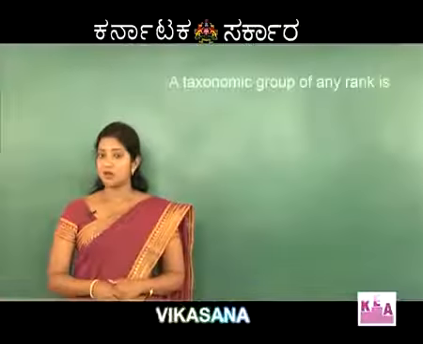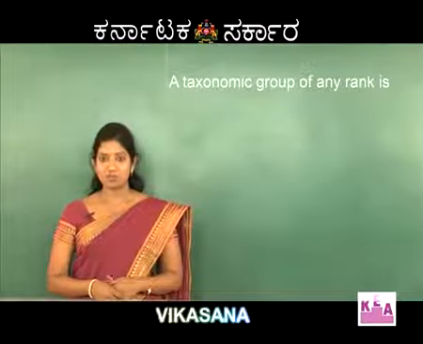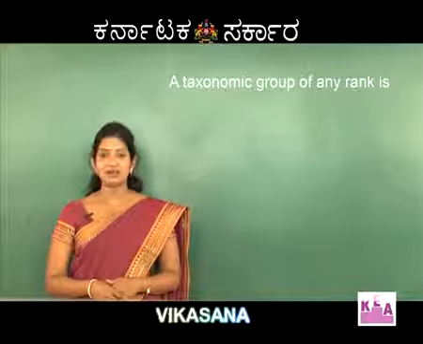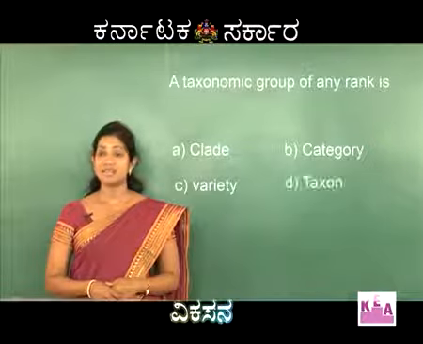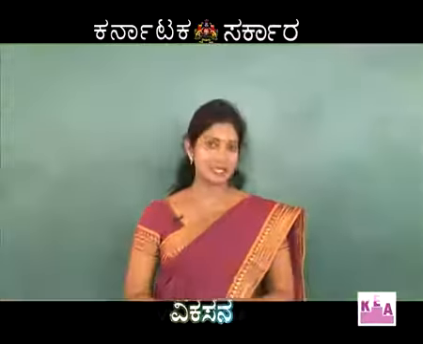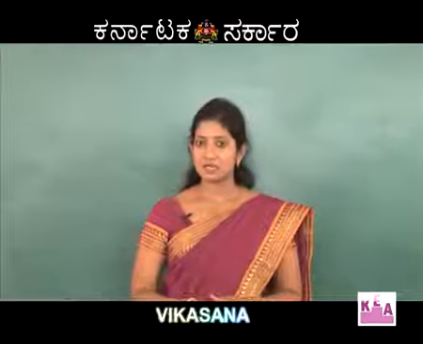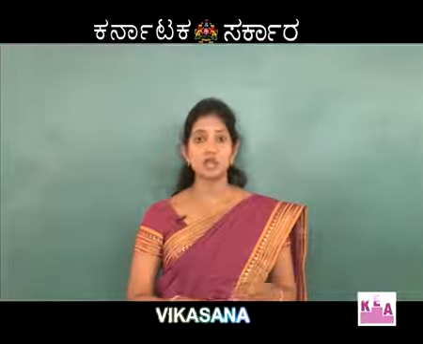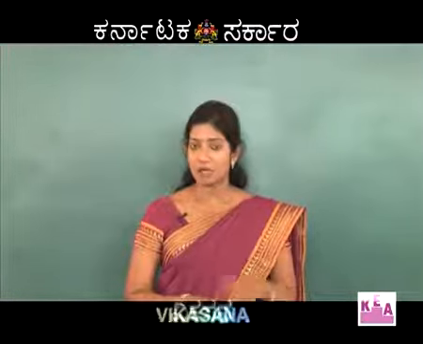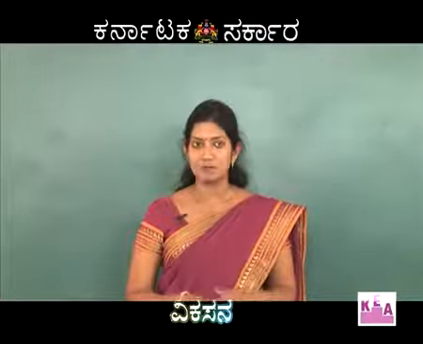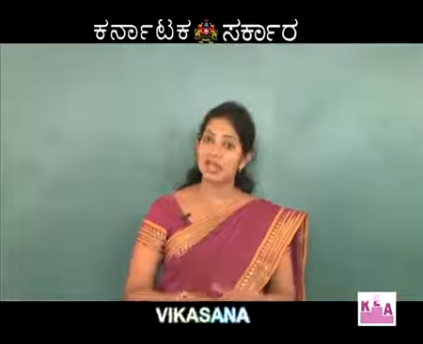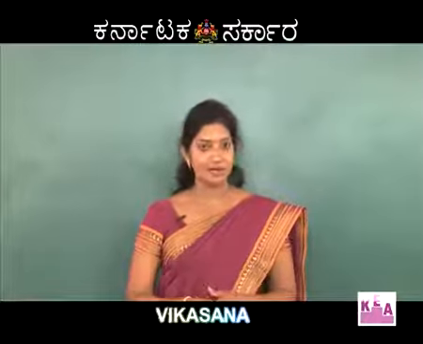A taxonomic group of any rank is called, options are clade, category, variety, taxon. Clade. Clade is nothing but a group of organisms which have a common ancestor. Now, this common ancestor can be a species, it can be a population, etc., but it basically shares a common ancestor, that is called clade.